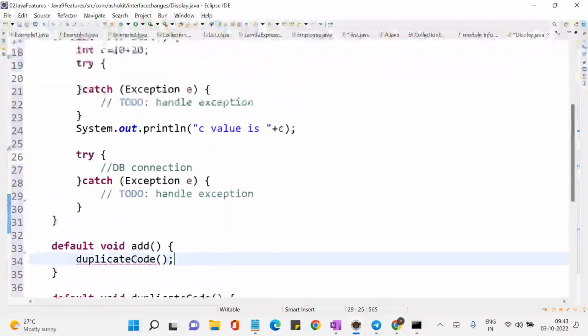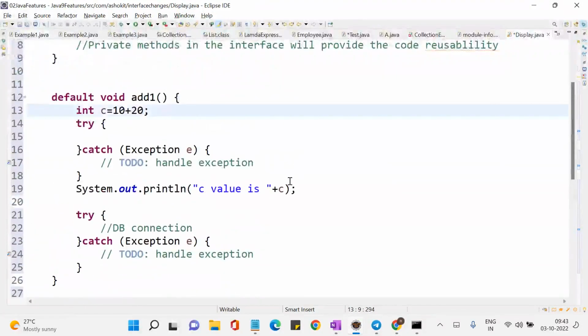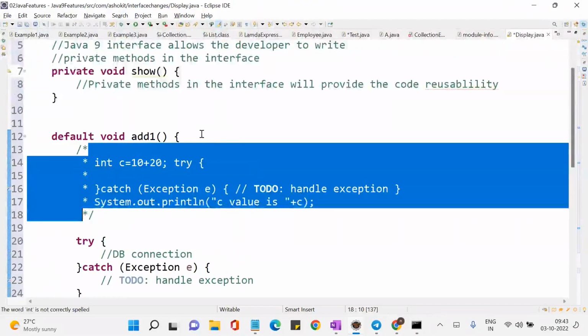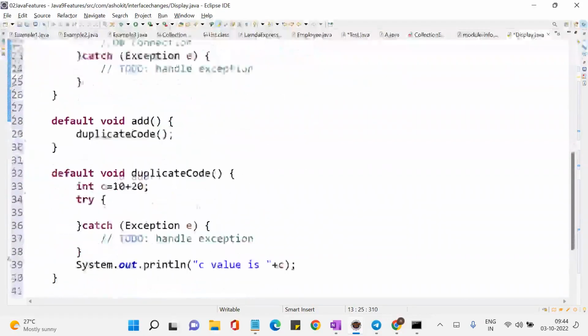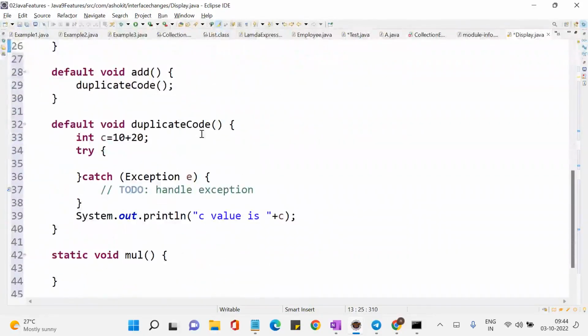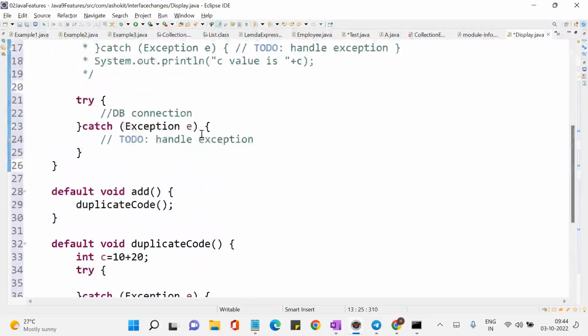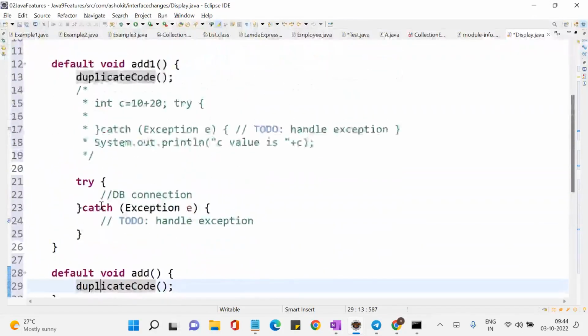Can I call this or not? Can I do this? So in this way, am I reusing it? Whatever code I have written in duplicate code, am I writing it twice or only once? I'm writing the reusable code once, and I'm reusing it in the different methods. Yes or no?